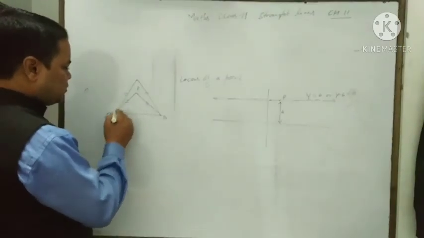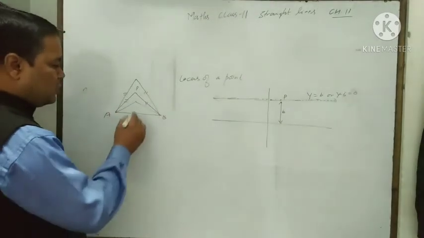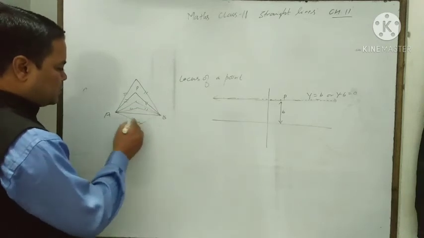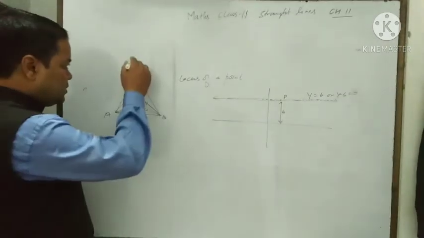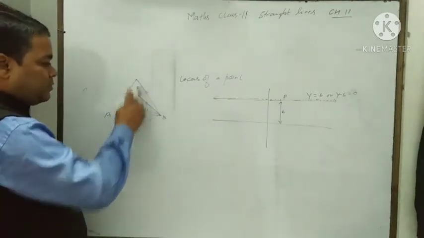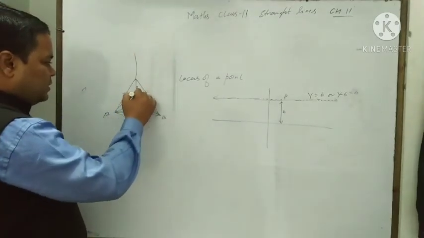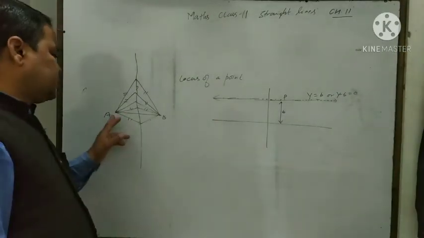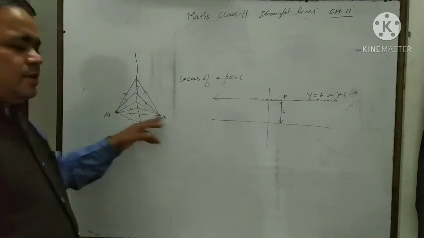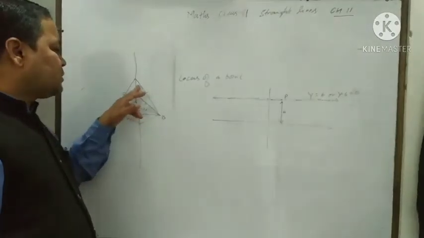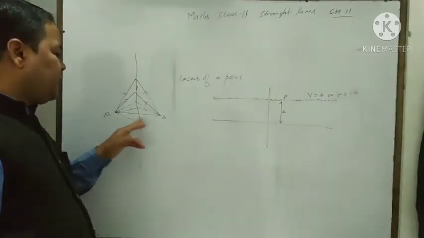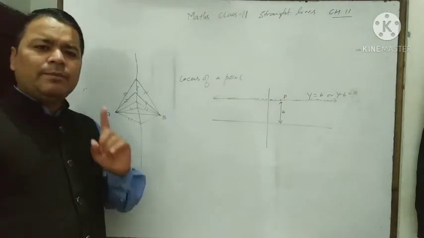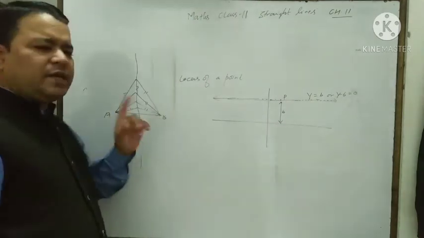Similarly, we take a point here also whose distances are equal. We take any point, distance equal. If we draw a line through those points, we get a line which is the perpendicular bisector of the line segment AB. It means the locus of the point P, whose distance from A and B is always equal, will be the perpendicular bisector of the line segment AB.